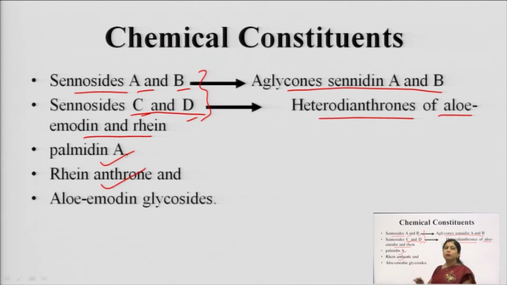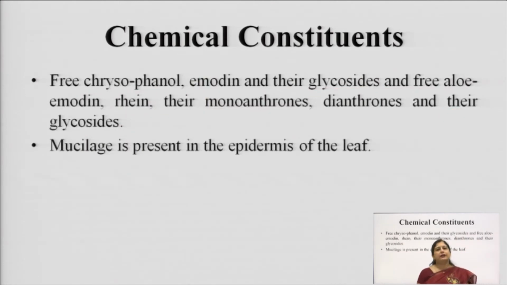Rhein anthrone means the rhein part, where you have only the aglycone part. Then its glycosides as well as aloe-emodin and its glycosides. There are also free anthrones like chrysophanol, emodin and other glycosides, and free aloe-emodin, rhein; they are monoanthrones, dianthrones and their glycosides. The leaf also contains mucilage in the epidermis.